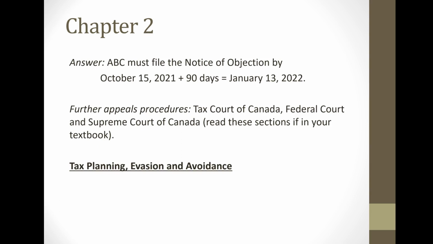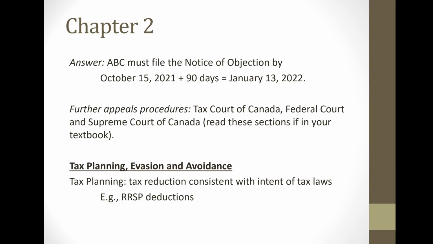Let's move on to the next topics: tax planning, tax evasion, and tax avoidance. Now, tax planning is basically ways to reduce or minimize one's taxes that are consistent with the intent of the income tax laws. For example, RRSP deductions. If Canadian individuals contribute to a registered retirement savings plan, then those contributions could be deducted in the current year to reduce their income, therefore reducing their taxes.